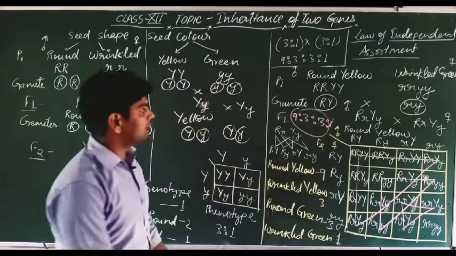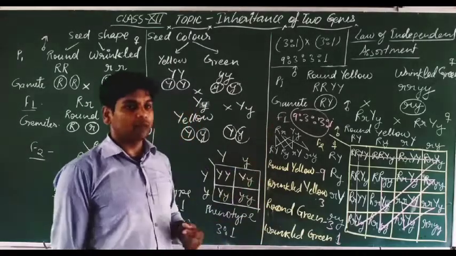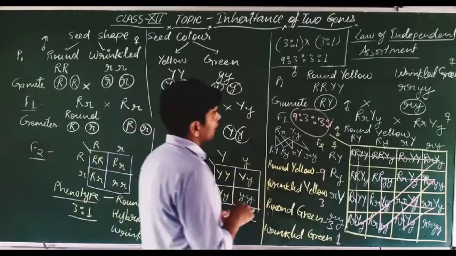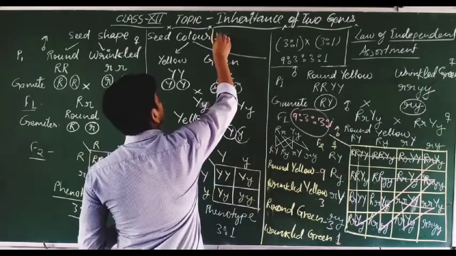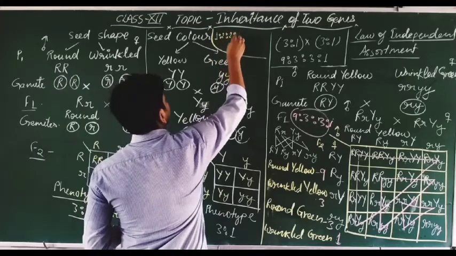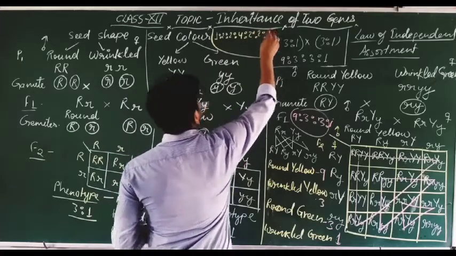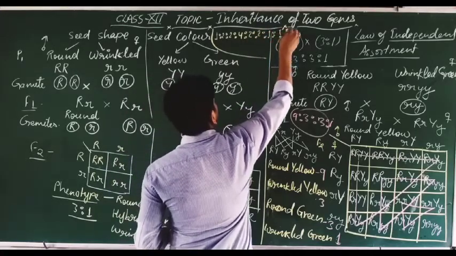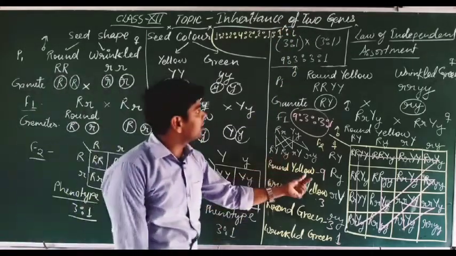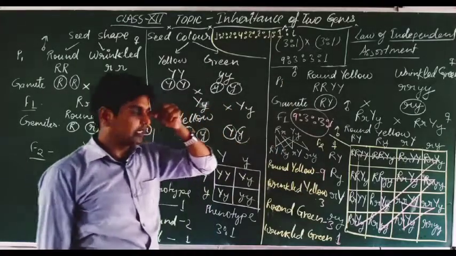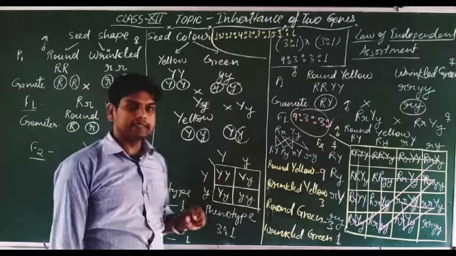So this is the phenotypic ratio of the law of independent assortment. What is the genotypic ratio of this dihybrid cross? You should remember. So I am writing here, don't worry: 1:2:2:4:2:2:1:1:2:1. Got it? So this is the genotypic ratio of dihybrid cross in the law of independent assortment according to Mendel. So this is about the inheritance of 2 genes. I think it is clear to you.